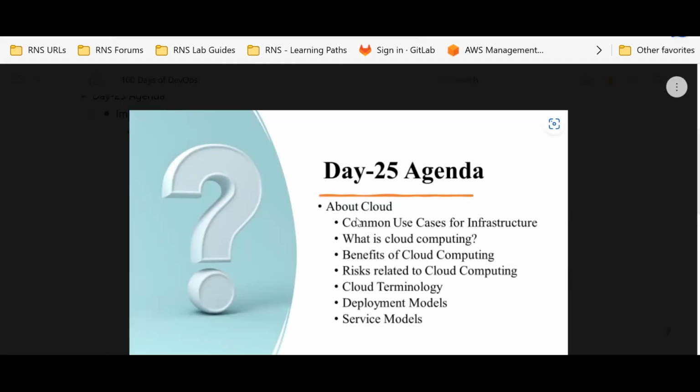Now let's move into today's agenda and the important points. Before we understand the cloud and why we need the cloud, you should know about the infrastructure. In which context do we need that infra? The common use cases for the infrastructure, we discussed that.